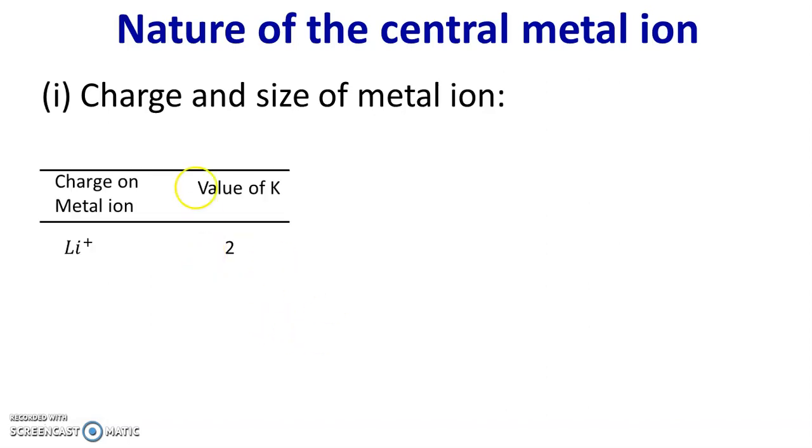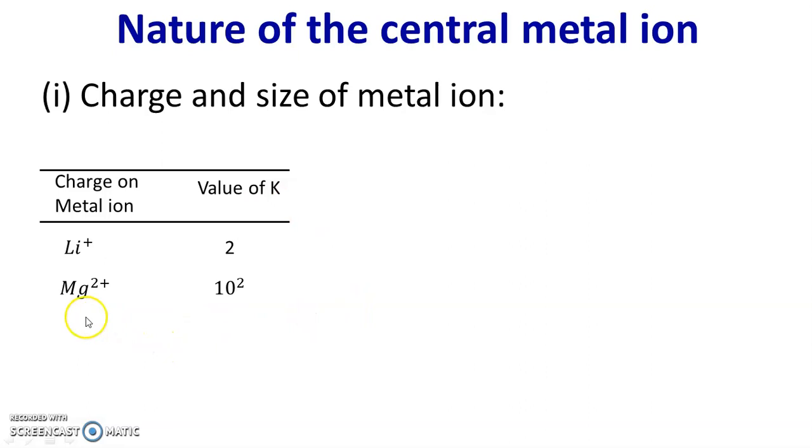For example, consider the lithium ion, Li plus. Here there is a unit positive charge and the value of K is 2. So the stability of the hydroxo complex of lithium depends upon the stability constant, that is K. Greater the value of K, greater is the stability.